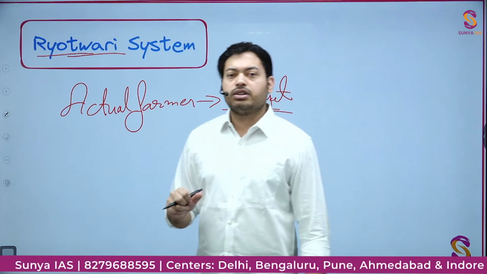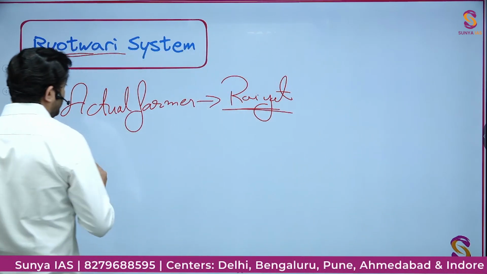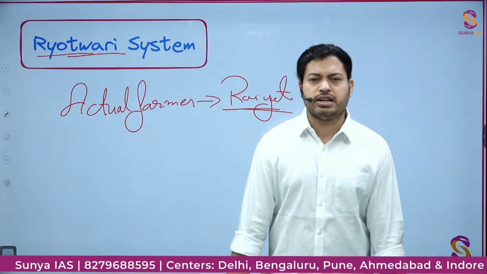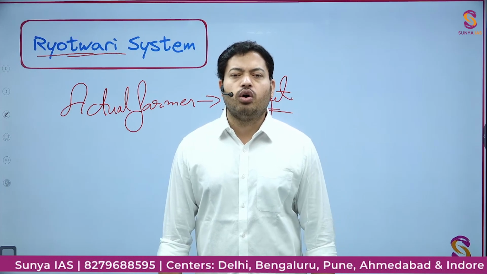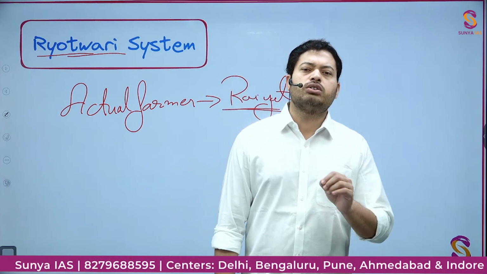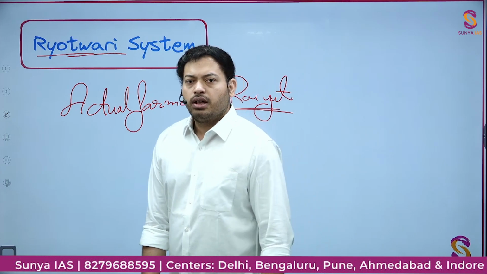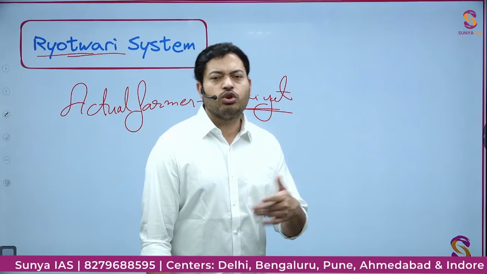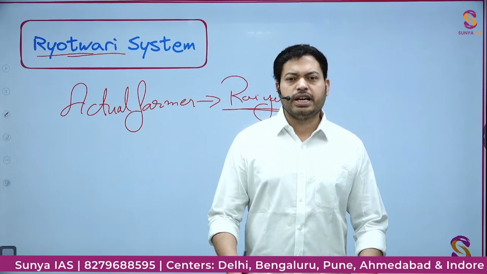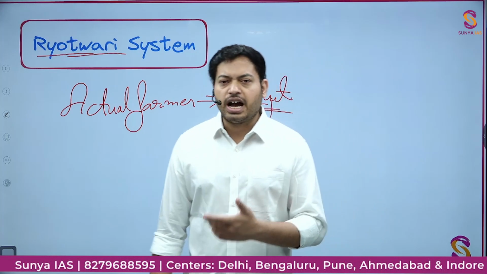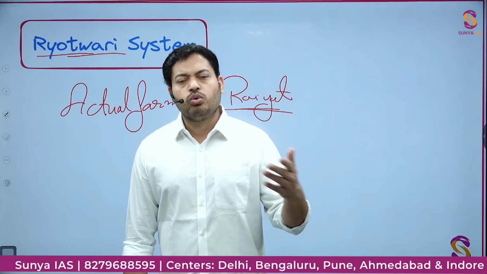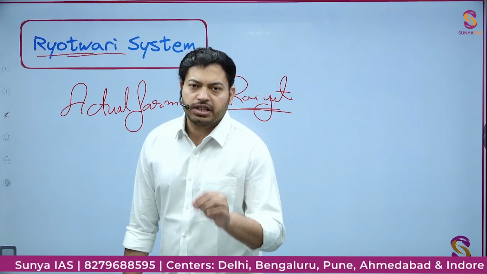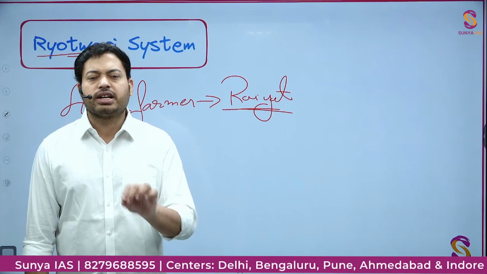In the Raiyatwari system, there were regions where, when the Britishers landed up as administrators, they found out that there were already records of the people, the farmers. They realized that if there is already so much record of people, why do we need to appoint new people? The Britishers said that if we already have the records of the people who are actually farming on the land, then we don't need to appoint new zamindars from our side. And that's where the Raiyatwari system came from.